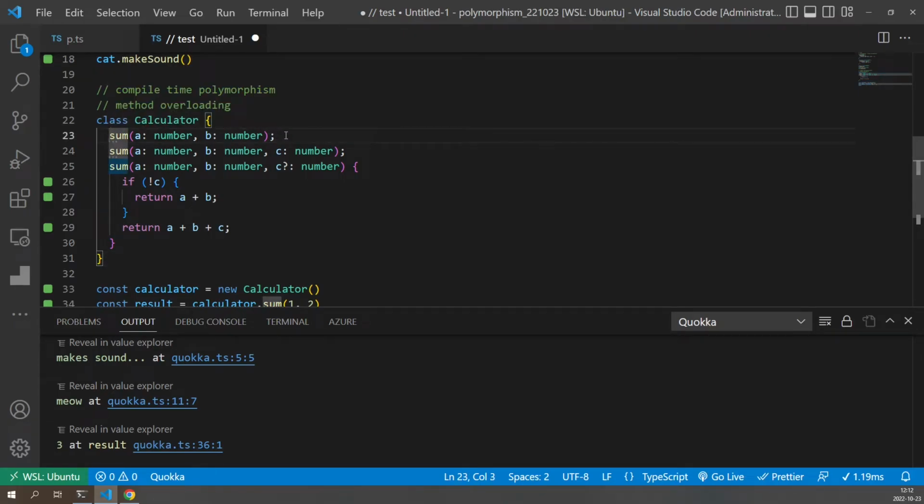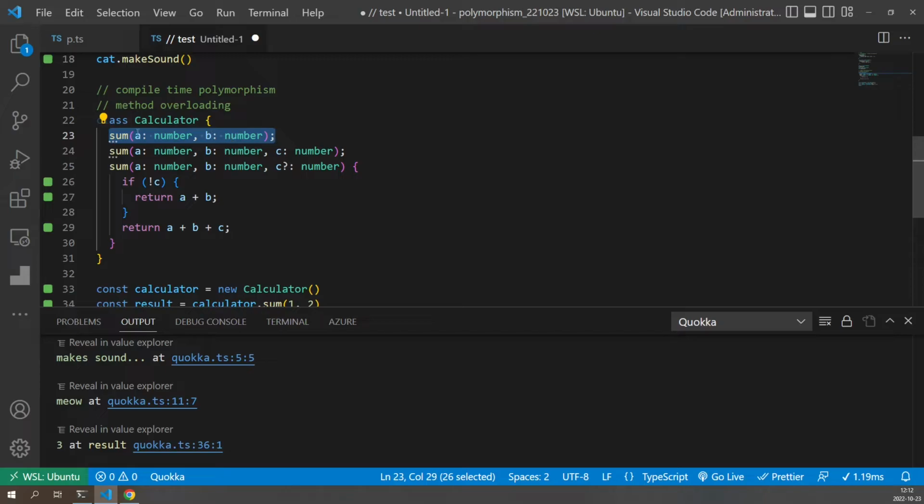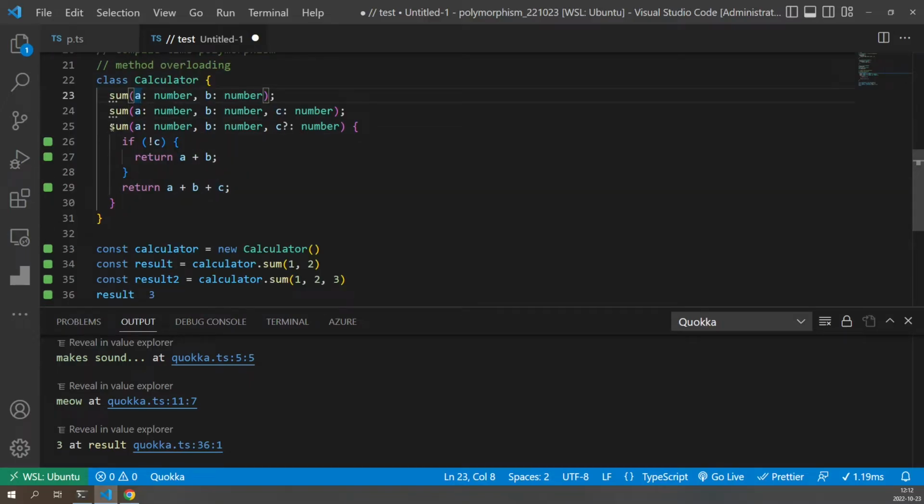Now I'm defining a bunch of signatures. Either the sum can have 2 arguments, both are numbers, or it could have 3. And then in the actual implementation, the definition of the function, I have to say that this is an optional parameter, because otherwise the different signatures wouldn't be compatible.